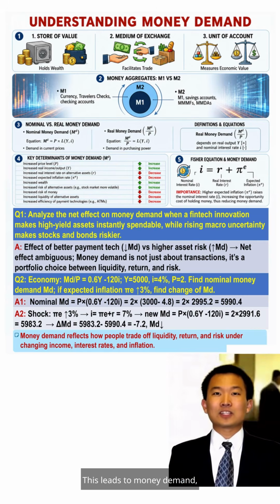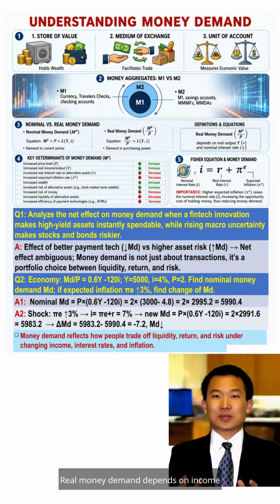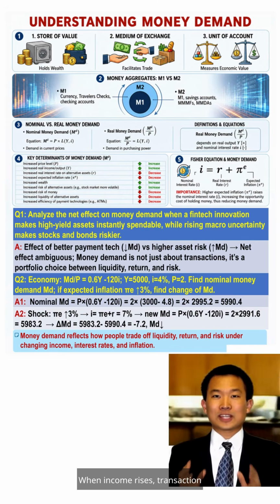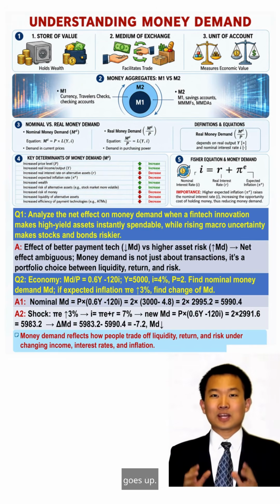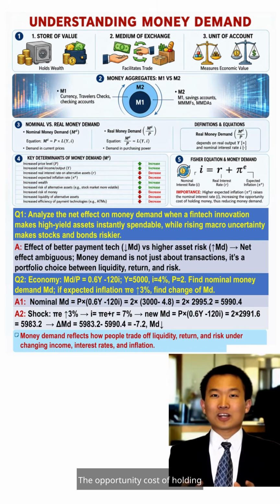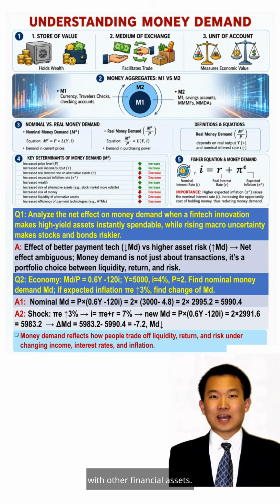This leads to money demand, expressed as MD/P = L1. Real money demand depends on income and the nominal interest rate. When income rises, transaction demand increases and money demand goes up. When interest rates rise, alternative assets like bonds or stocks become more attractive. The opportunity cost of holding zero-interest money rises, so money demand falls. Essentially, money is competing with other financial assets.